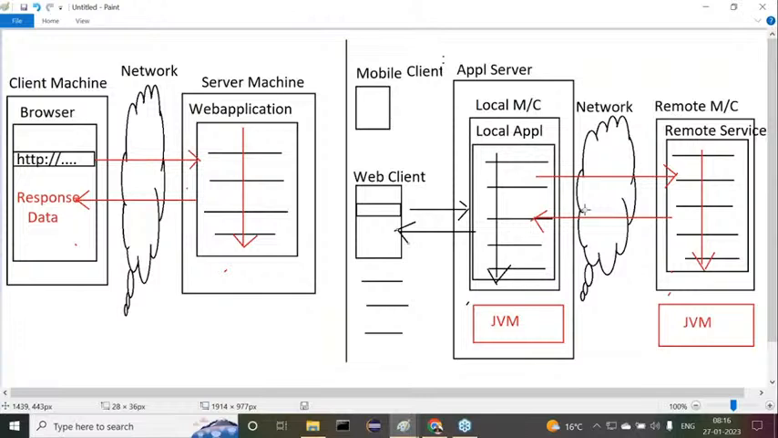Say, for example, understand this clearly. Durgasoft wants to take the banking services from ICICI Bank. Durgasoft has an account number in ICICI Bank. Durgasoft wants to get services from ICICI Bank. Observe carefully. This is the scenario.